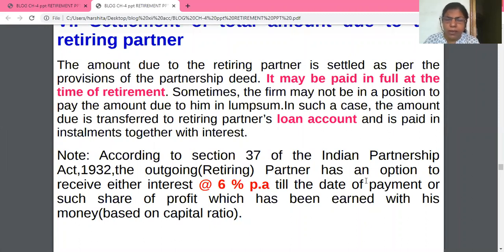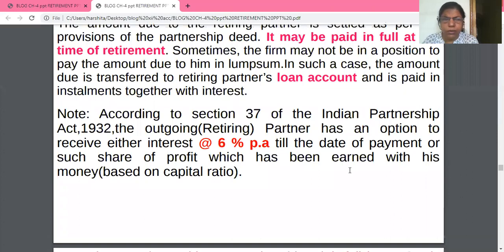Then the partner has the right to get 6% per annum interest till the date of payment, or the share of profit which has been earned with his money. So the outgoing partner has an option, but this year that is not in your course: settlement of loan account.